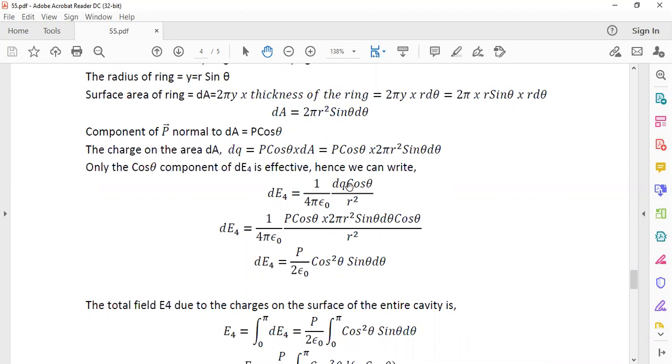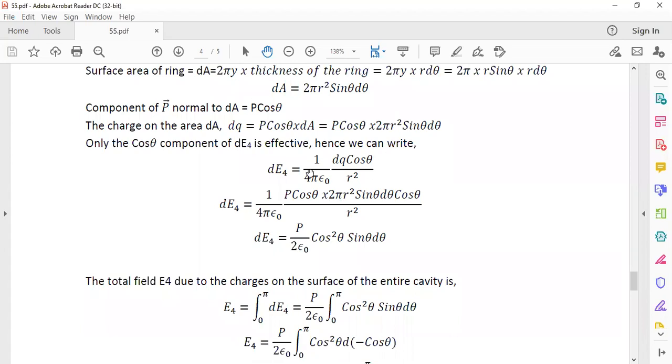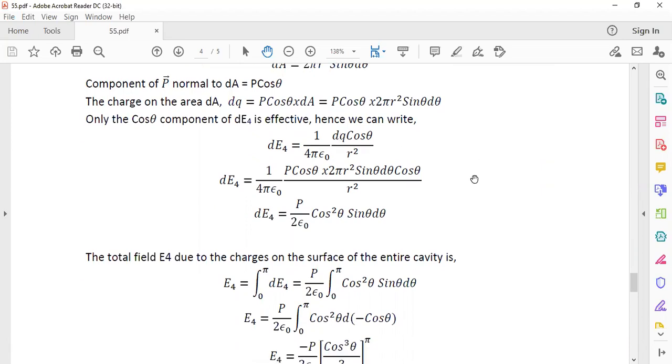Therefore, a cos theta component is taken. If you remove the cos theta, then that will be the field due to the whole strip. But the cos theta component is effective in polarization. Therefore, dE4 is equal to 1 by 4 pi epsilon naught, dq by r square into cos theta. Substitute for dq, then you will get dE4.